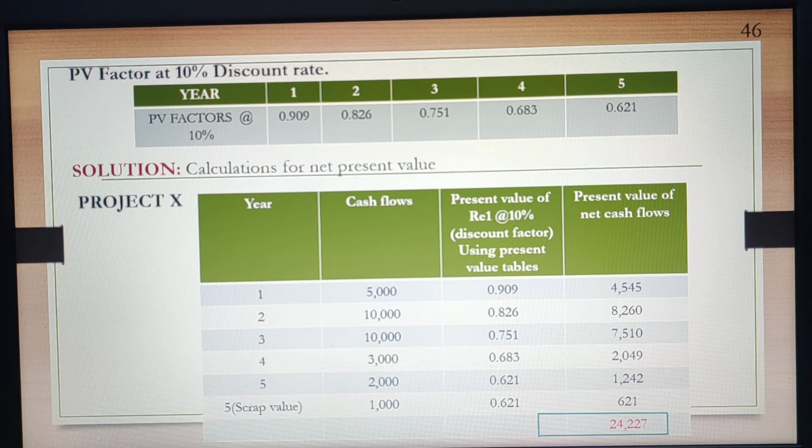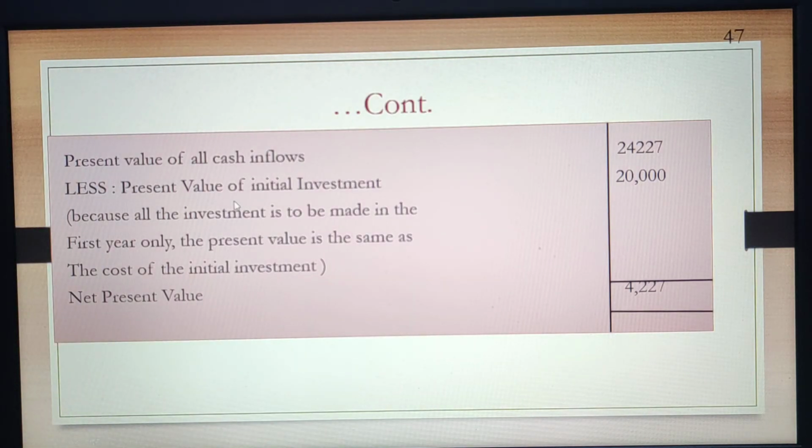In the same way, our total cash inflow came out to be 24,227. Now our investment in the project is 20,000 and our cash inflow is 24,227, and inflow minus outflow gives us the value that is the net present value. In our case it's 4,227.